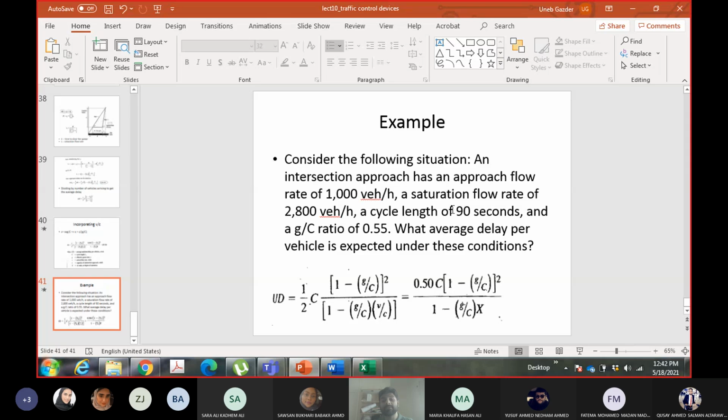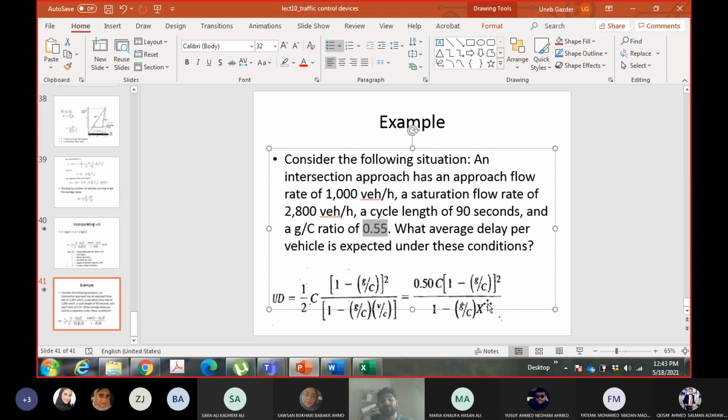Cycle length 90 seconds, G by C ratio 0.55, and X 0.65.